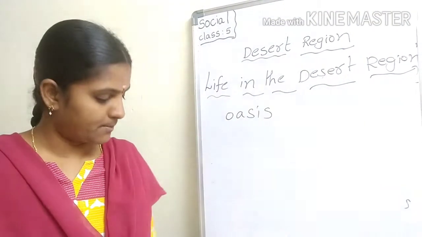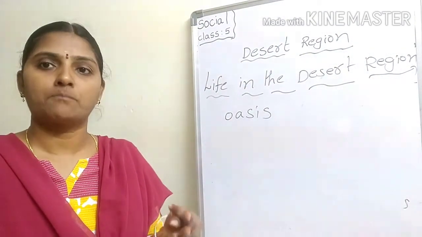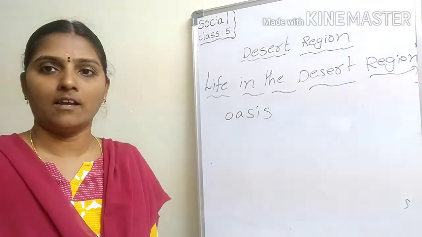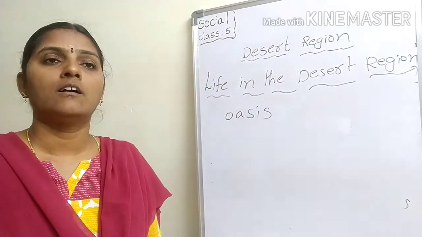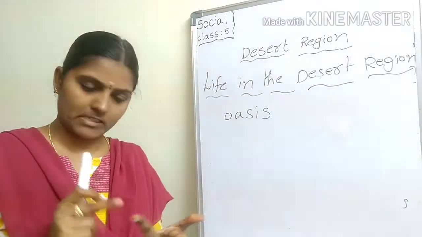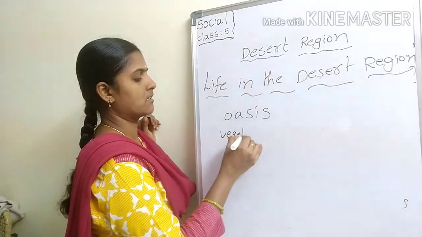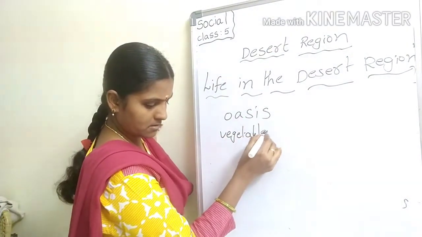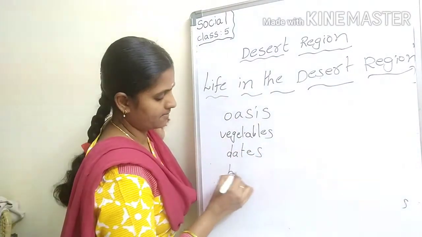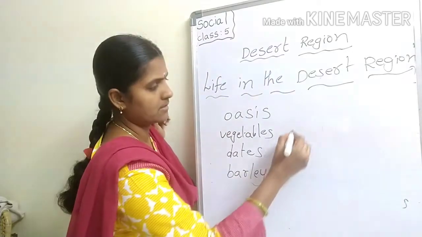People there cultivate vegetables, dates, barley, and rye.